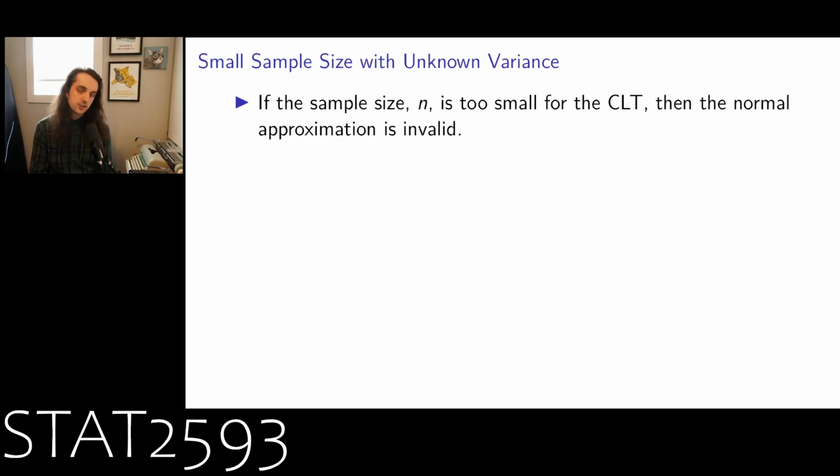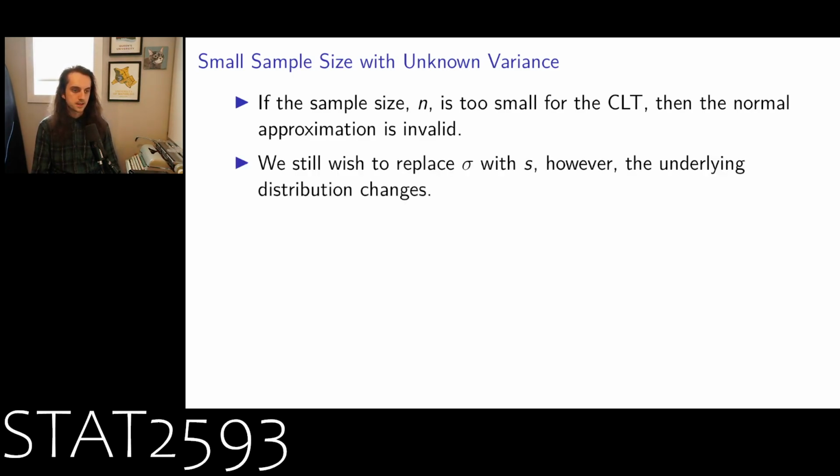So if our sample size is too small to apply the central limit theorem, then our normal approximation is not going to be valid. Generally, we're thinking about if n is less than 30, the central limit theorem definitely won't hold. But n equals 30 is sort of a fluid rule. Sometimes we'll want more, sometimes we'll be okay with less.